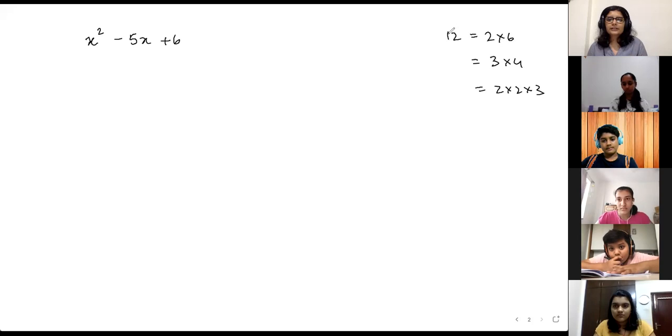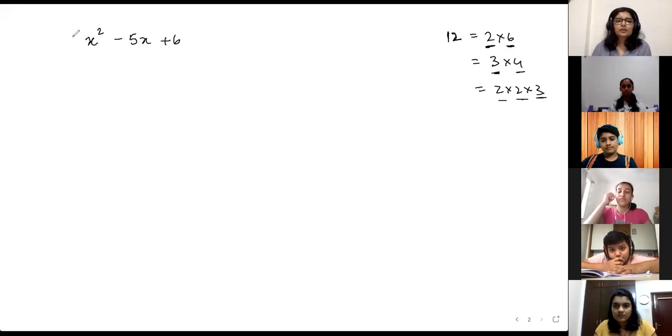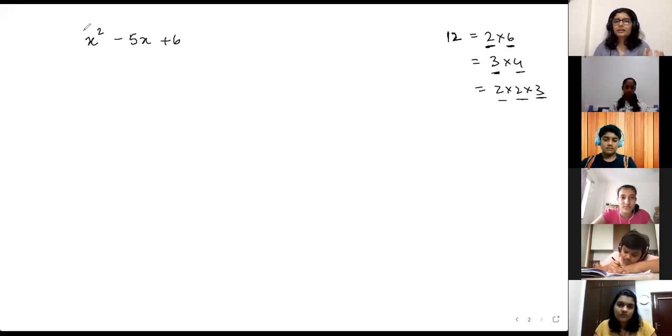Matlab, instead of writing it as a result, I'm writing as a product of 2 or 3 numbers. So when it comes to polynomials, factorization is the same thing. You have to write it as a product of different polynomials. Now, how do you know whether a particular polynomial has 2 factors or 3 factors or any of that?